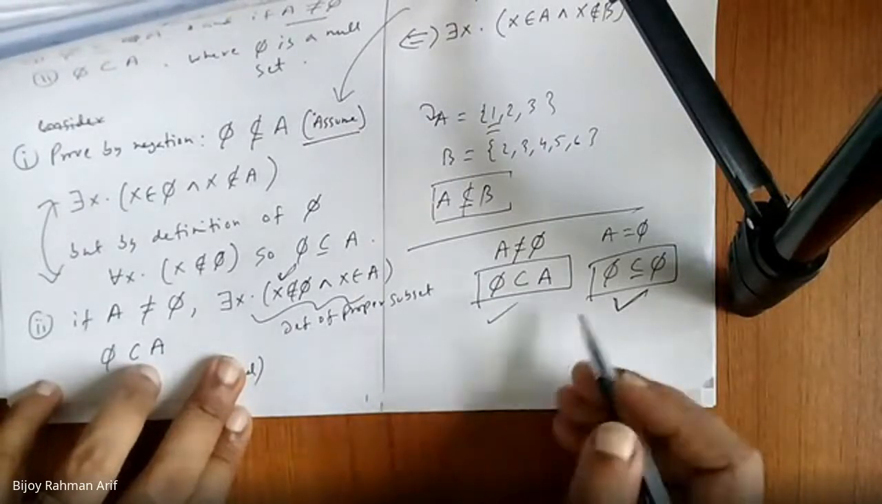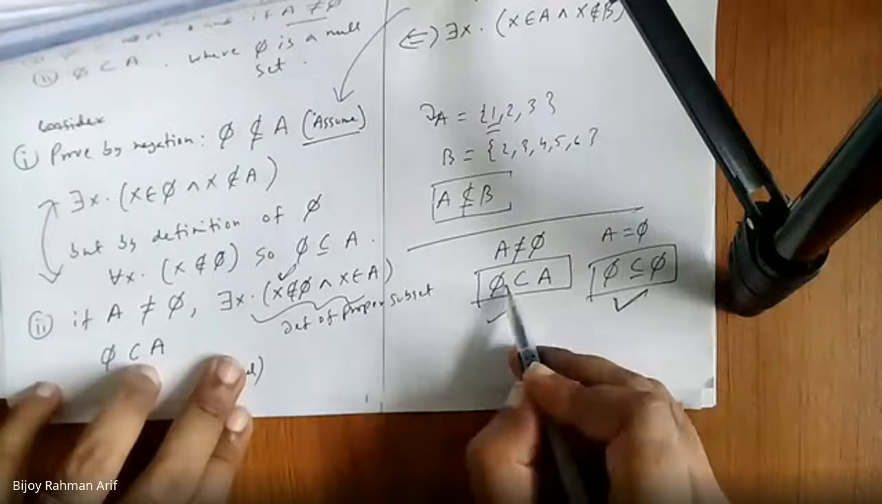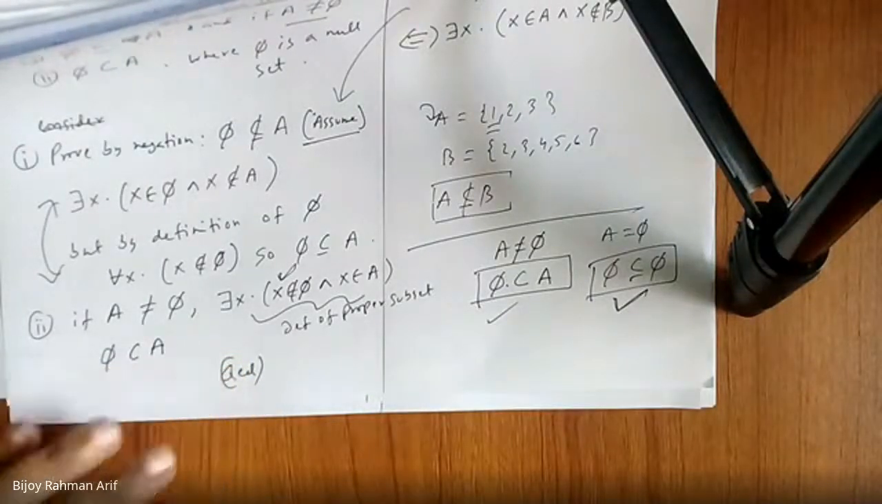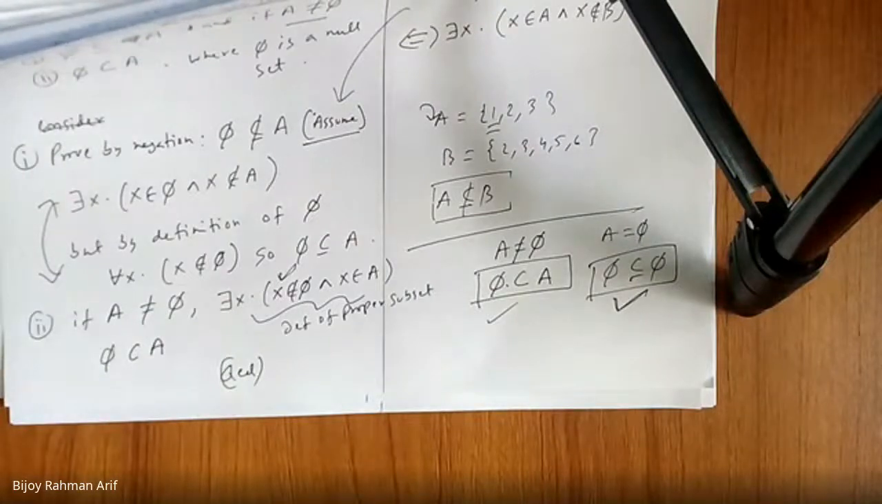But we know that whenever something is proper subset, we can also write it as a subset. In the very beginning of the class, we have proved that. Okay, guys? Okay, now let's go to next theorem.